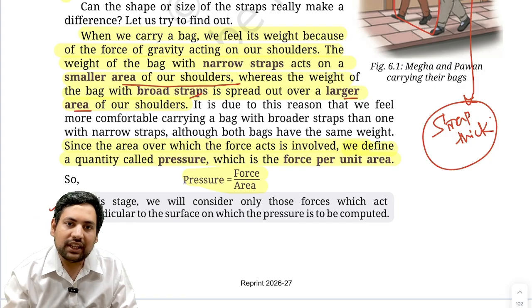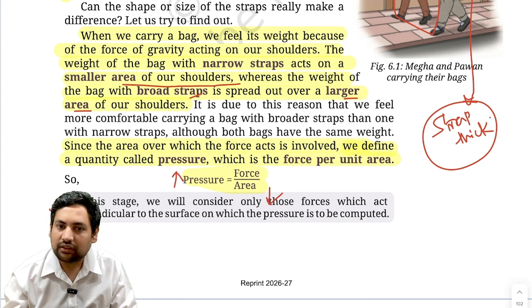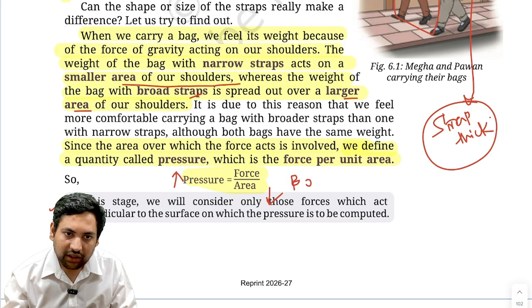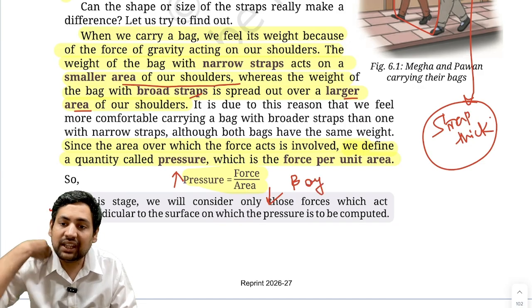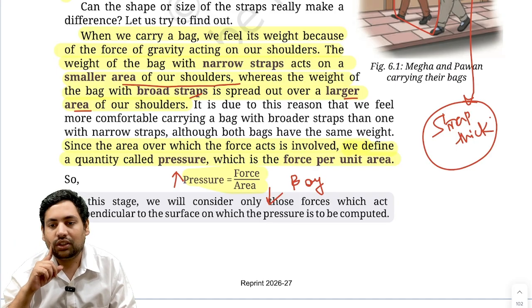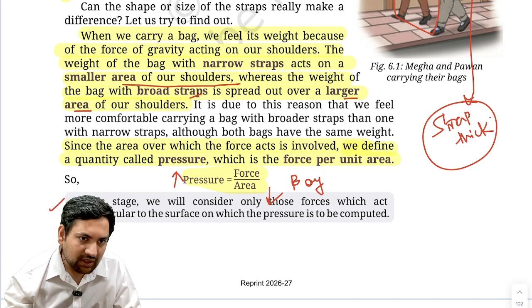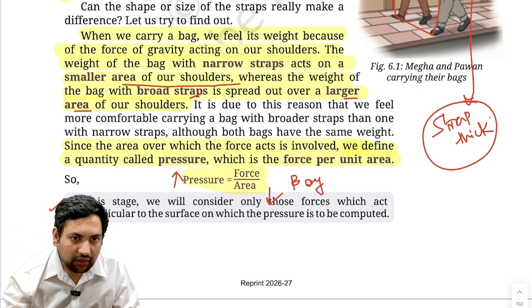But in this case, when the area is smaller, the pressure applied is higher. Can you see this using the formula? Correct. So in the case of the boy, what is happening, why is he struggling? Because the area on which that force is being applied is very small. So because of that, the pressure has increased a lot, and that is why he is feeling more pressure than the girl. So this is pressure. Very simply, pressure which is force per unit area.